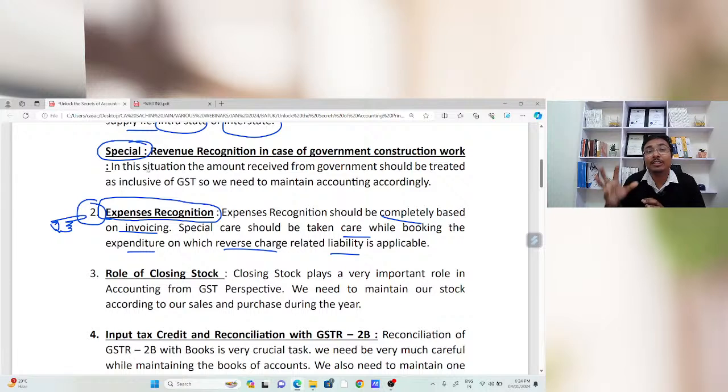If there are any sponsorship services provided to your firm, RCM is also applicable. If there is any renting of immovable property to the government, reverse charge mechanism provisions are also applicable. So there is a list available of 15 services and 7 goods on which RCM is applicable.